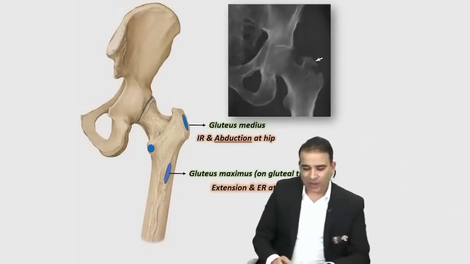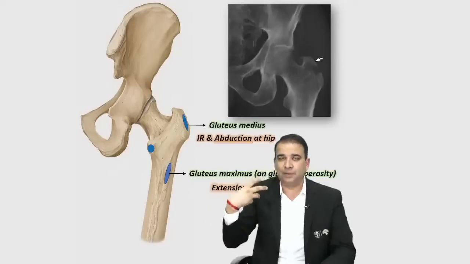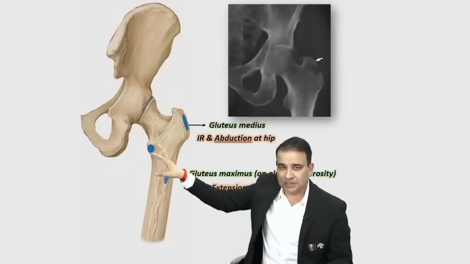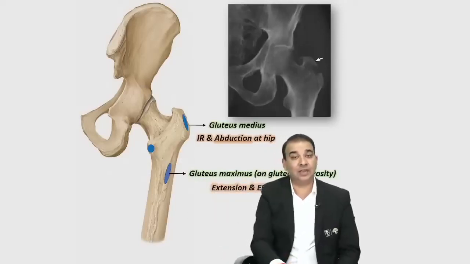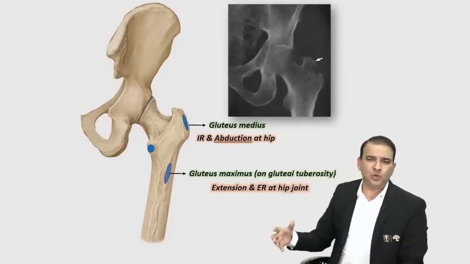As I said, the lesser trochanter is better visible from the posterior side. The lesser trochanter projection is on the back side. So you can see the lesser trochanter better from this posterior side. Now this lesser trochanter is giving insertion to which muscle? Iliopsoas. Now you will say, how is iliopsoas inserted to it?